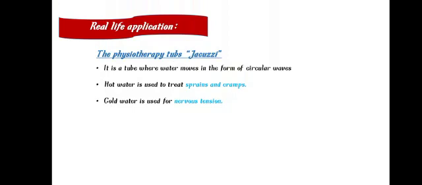Real-life application. We can use the concepts of waves in making something called the physiotherapy tubes or jacuzzi. The jacuzzi is a tub where water moves in the form of circular waves. Also, this jacuzzi can be filled with hot water or cold water according to the needs.